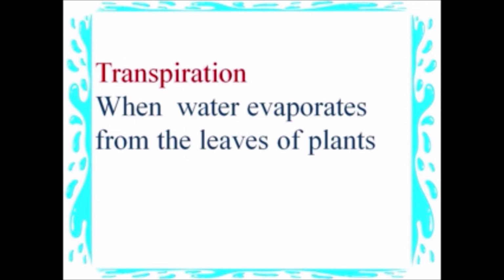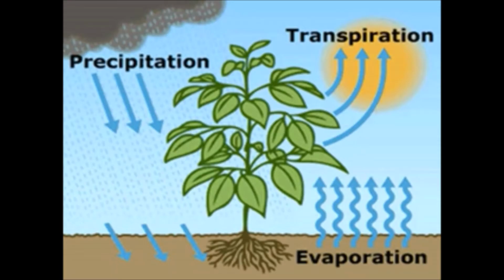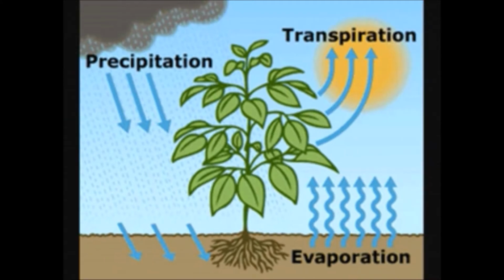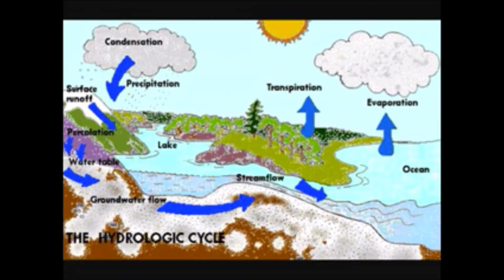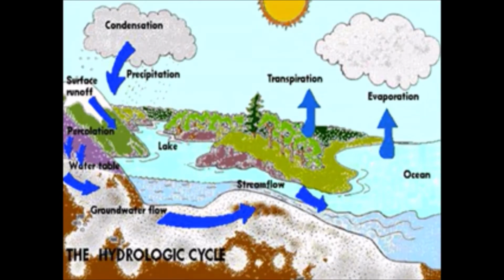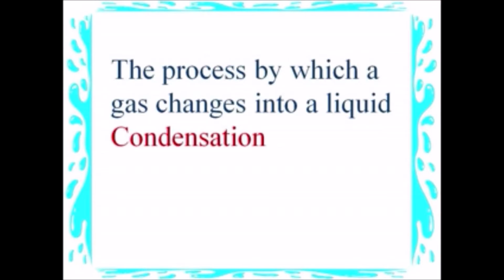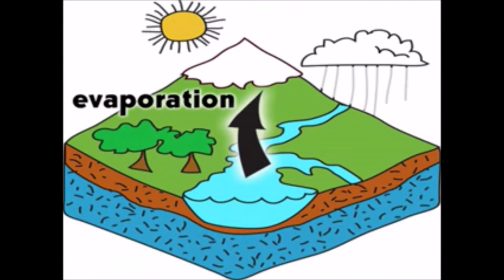Transpiration: when water evaporates from the leaves of plants, it is called transpiration. The process by which a gas changes into a liquid is called condensation.